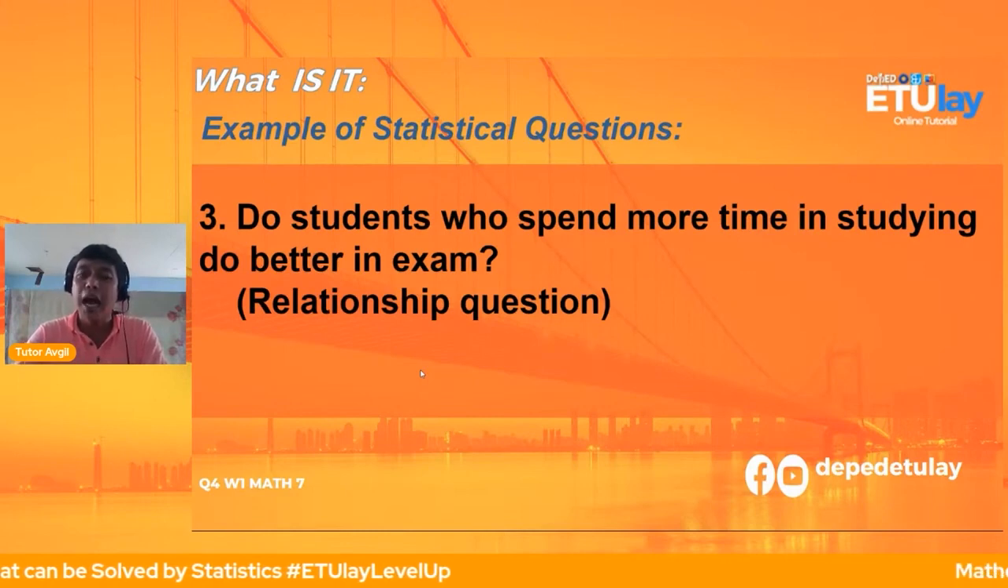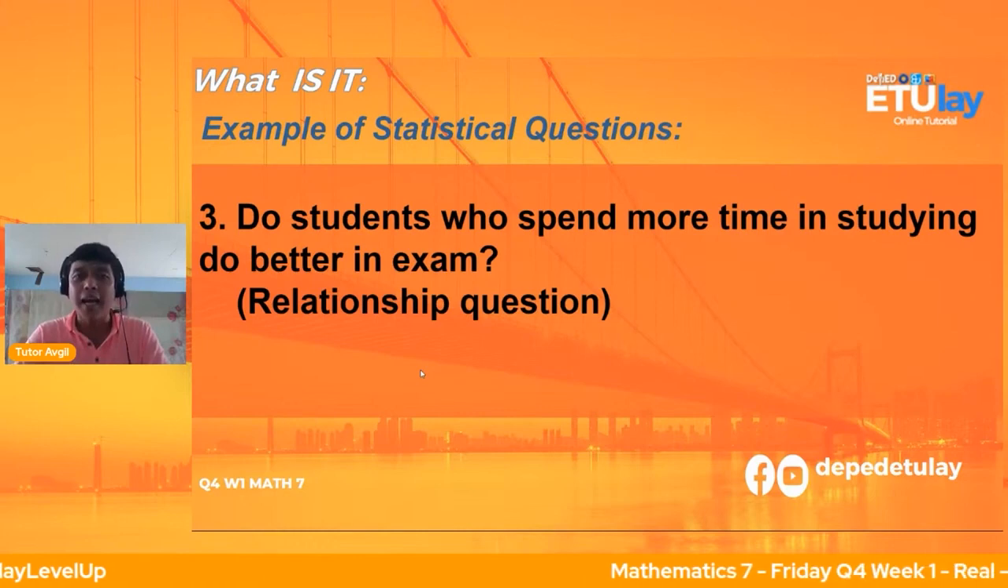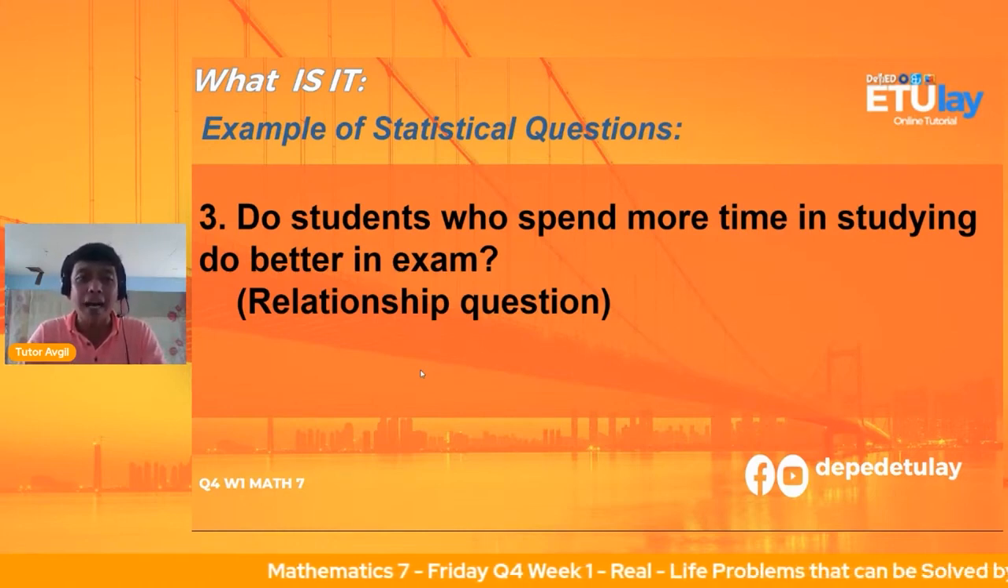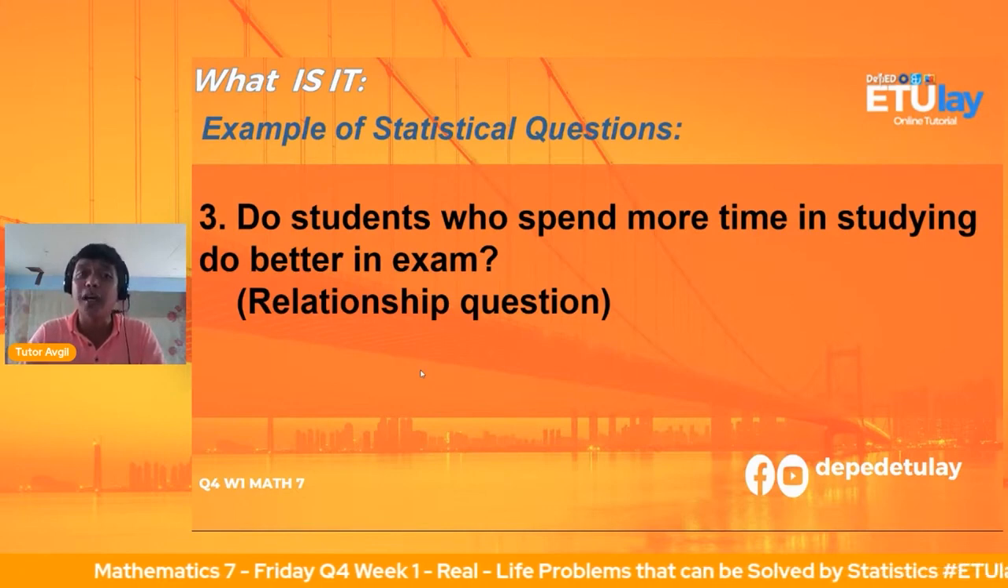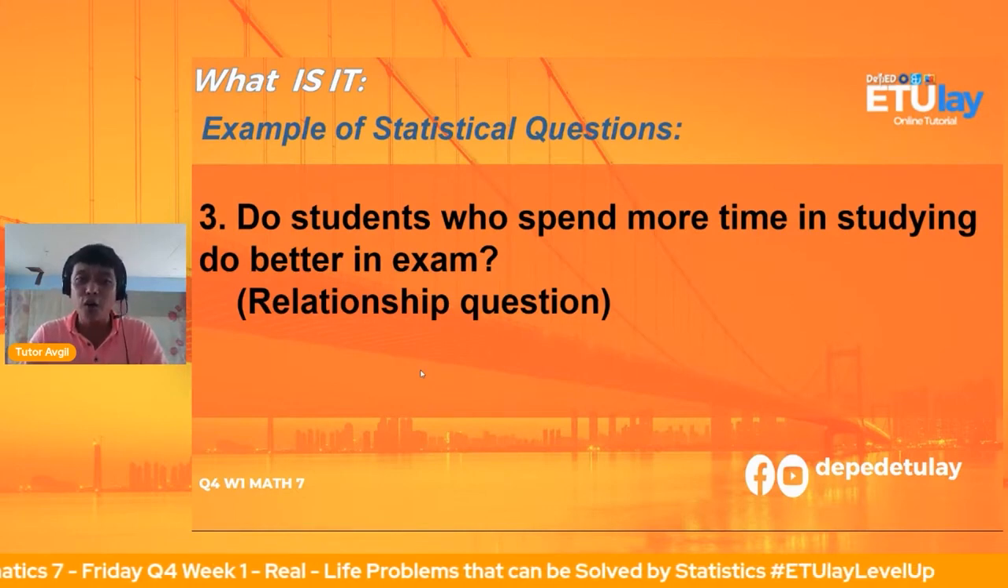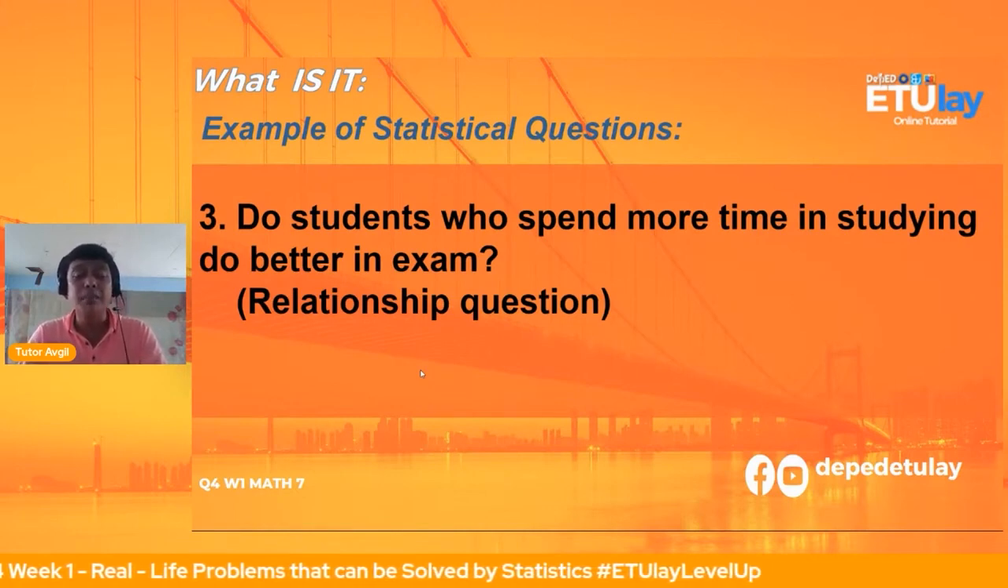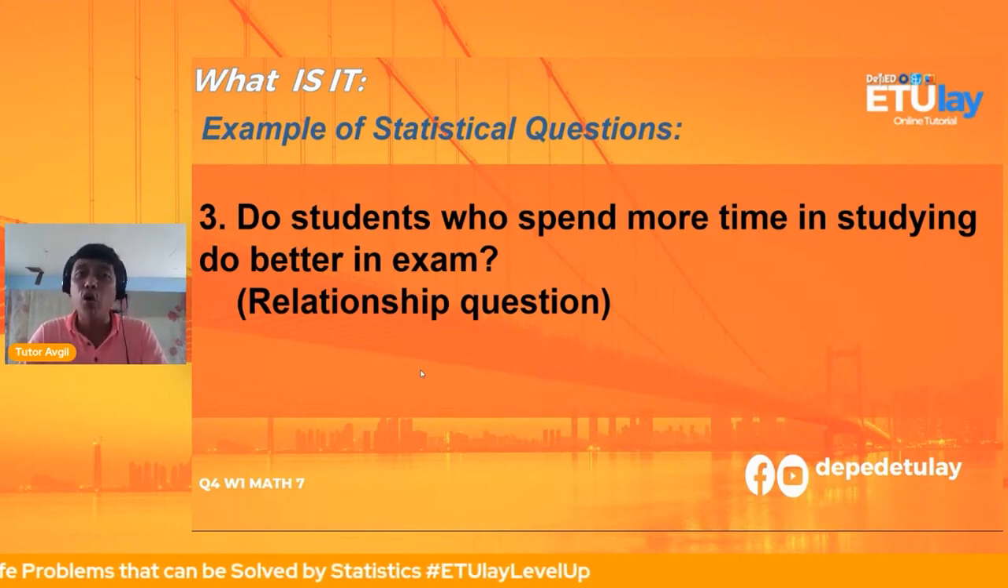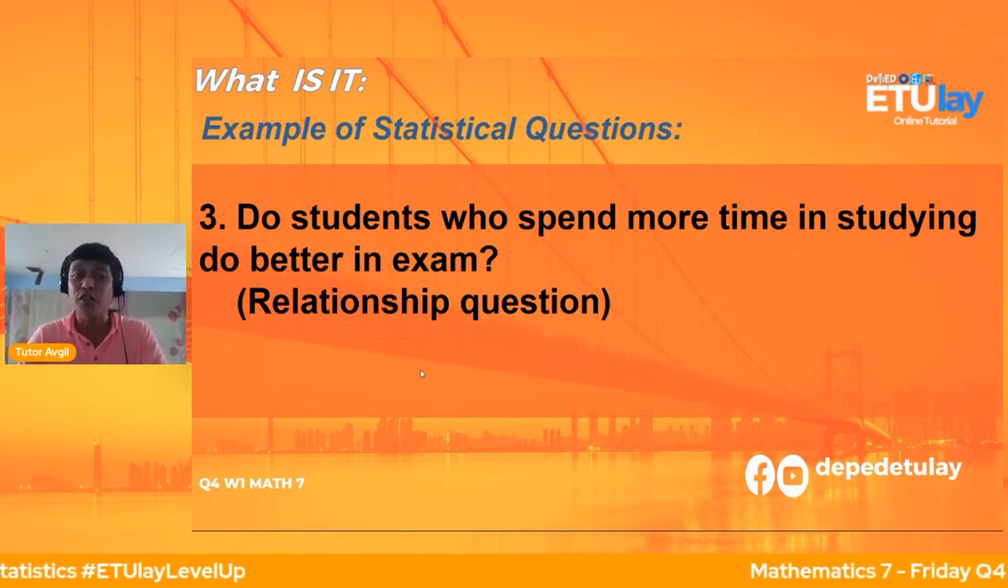Kasi sabi dito, ang tanong naman ay gusto nating malaman kung yun bang mga mag-aaral na mas masipag, kumbaga mas mahaba ang oras ng pag-aaral ay mas mataas ba ang score na nakukuha? O kaya naman yung bang mga mas konti ang oras sa pag-aaral ay mas mababa ba ang score na nakukuha? Ayan. So those are what we call the relationship question.